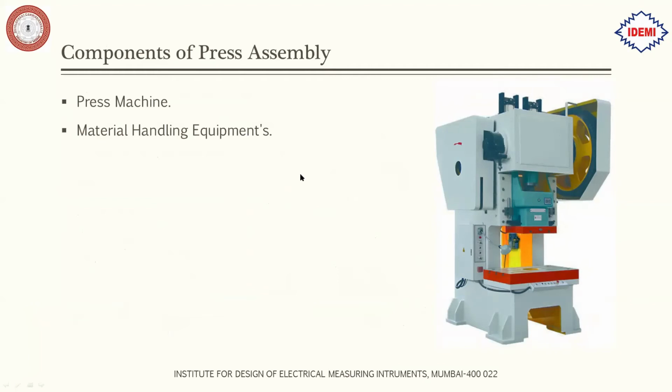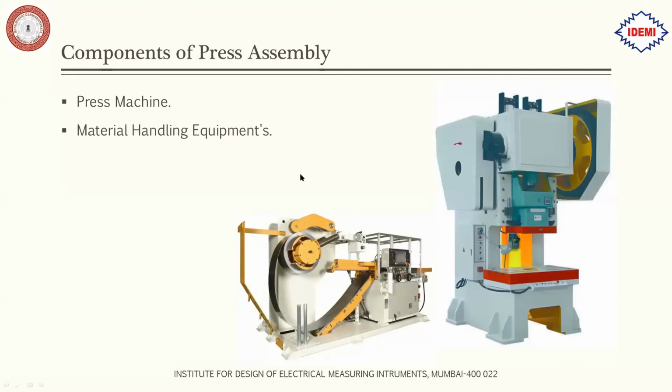Then we have the material handling equipment, like the raw material which you have, the coils. You need to feed that coil into the die. So for that you have material handling equipment which would look like this. This can be numerically controlled by the controllers, and here your coil would be mounted, and then it would be fed through the numerical control machine. Or there are many other machines which use pneumatic arms.